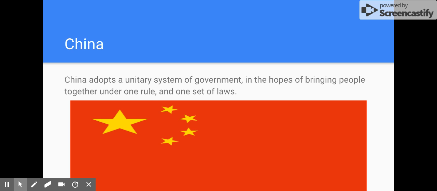China. China adopting a unitary system of government, trying to bring people together. That would be a centripetal force, trying to bring people together under one government, one set of laws. So instead of having different provinces and cities and towns make their own laws, it's under one. So that would be an example of a centripetal force.